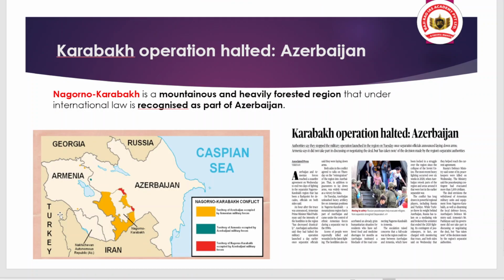So now the next article is about the Nagorno-Karabakh region, which is a disputed region between Azerbaijan and Armenia.